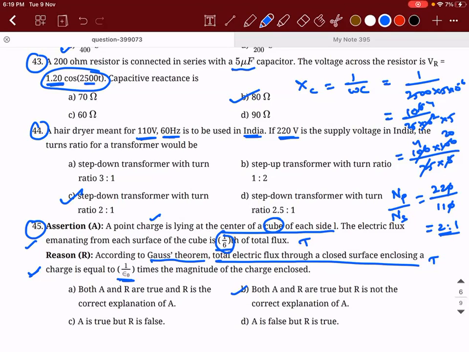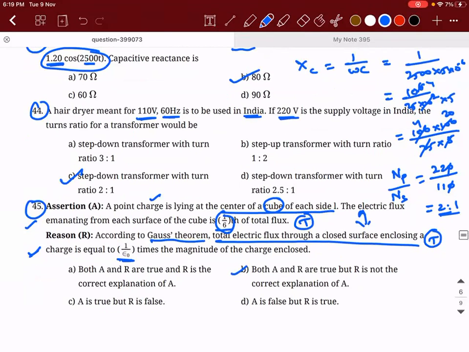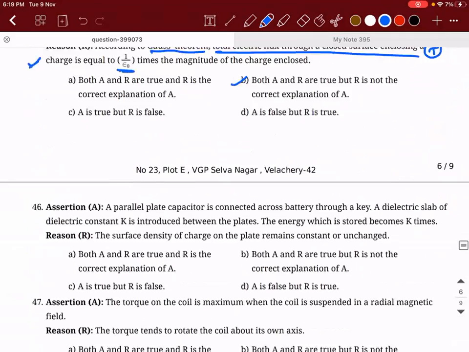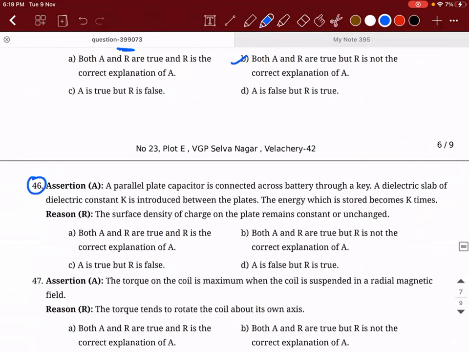Understood? So the subject in both the contexts should match. When will this occur? When both assertion and reason are true. If one of them is false, then you can go with option C or D. But this confusion will arise between A and B. Be careful. Using the same logic, tell me what is the answer for 46.